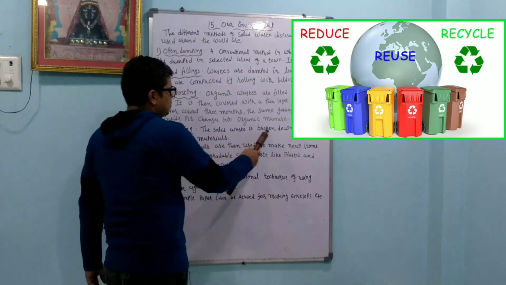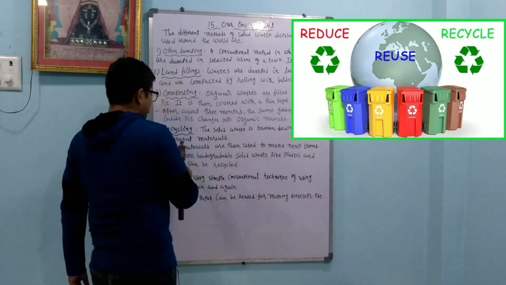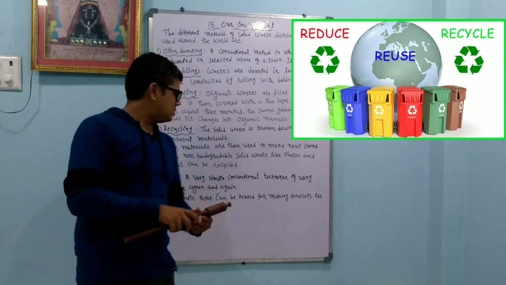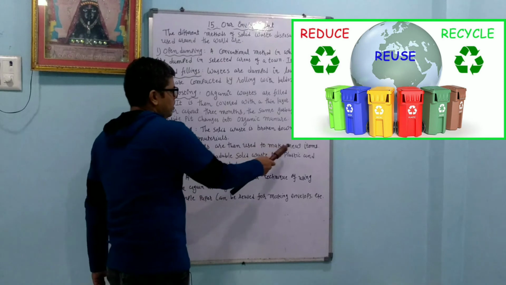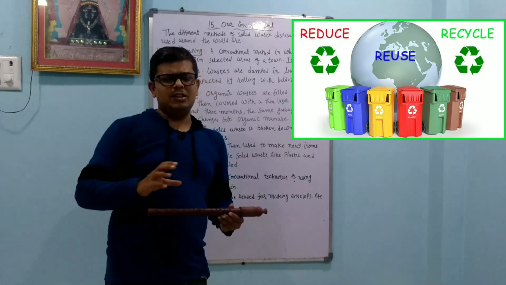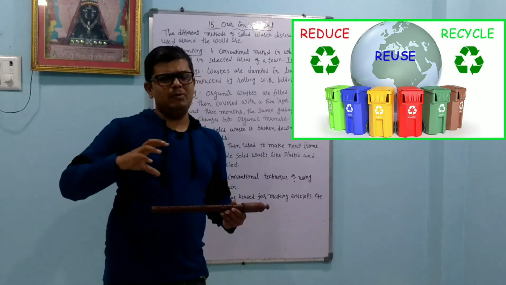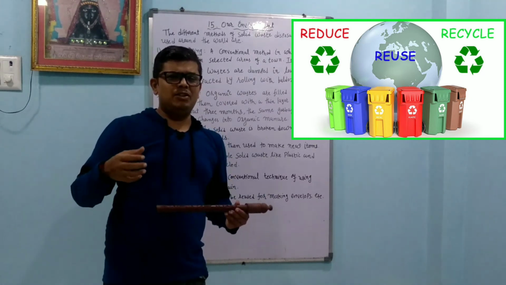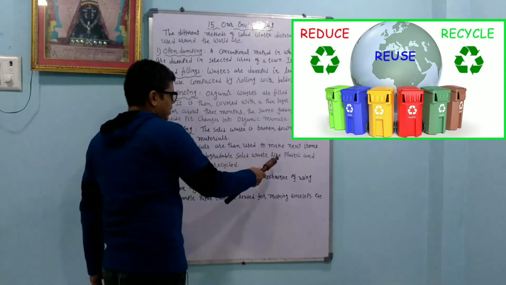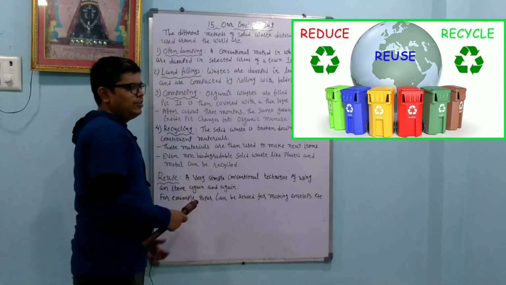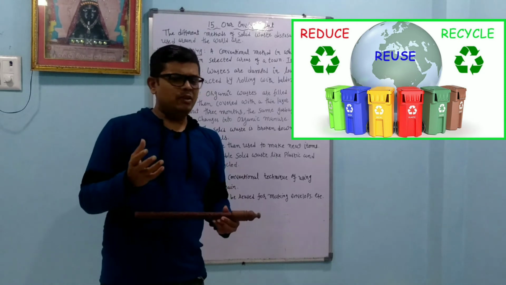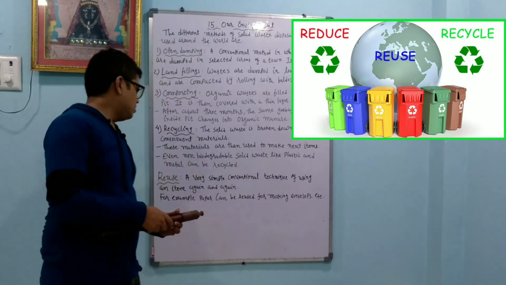Recycling: the solid waste is broken down into its constituent materials. These materials are then used to make new items. Suppose we have two types of plastics, thermoplastic and thermosetting plastic. We convert them in such a way that from them we can make other plastic. Even non-biodegradable solid waste like plastic and metal can be recycled, so we can use it for other purposes.